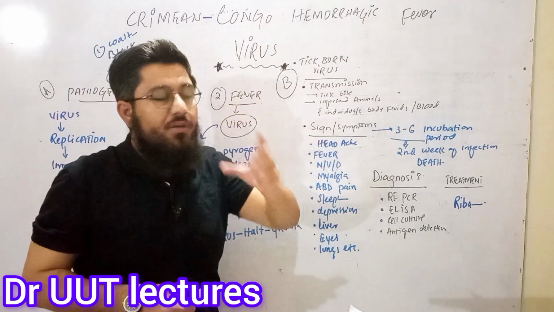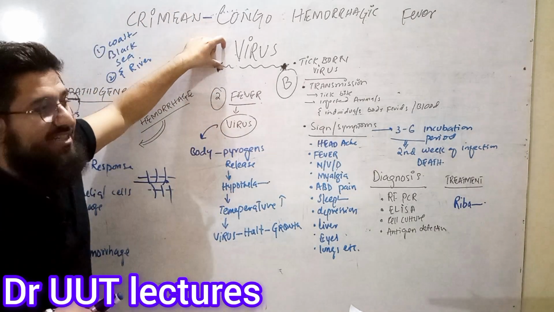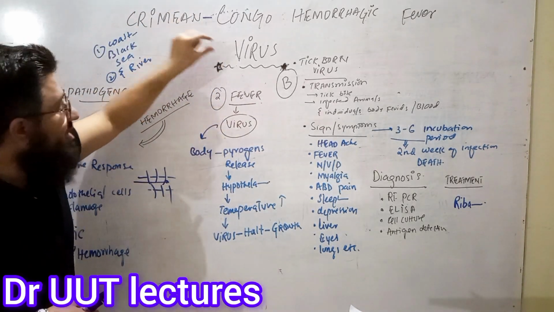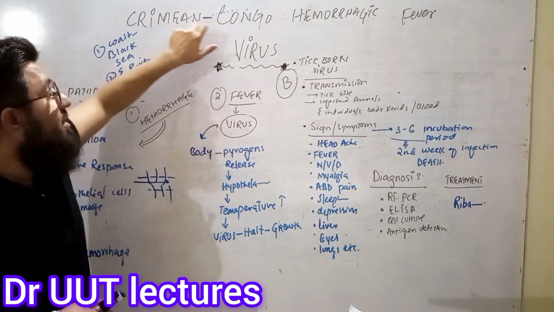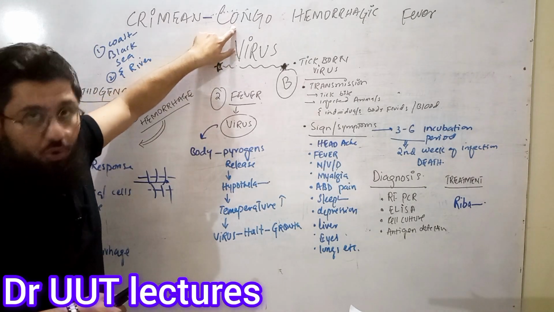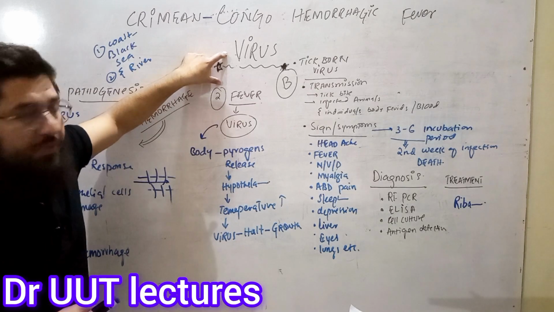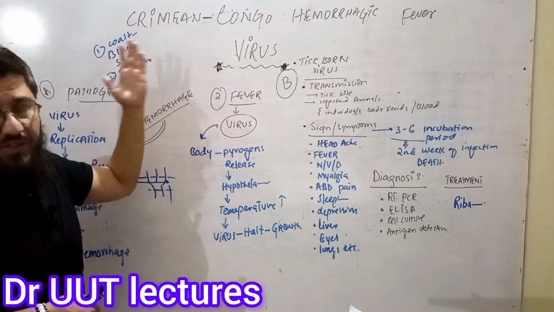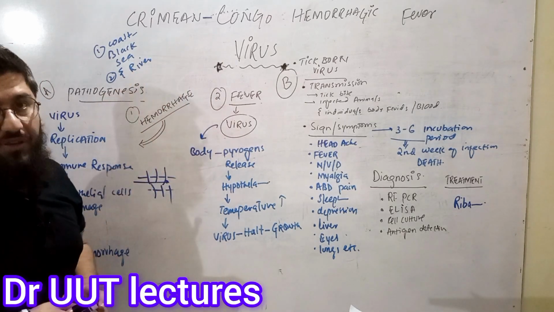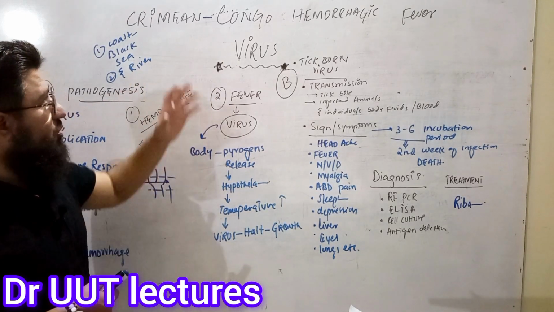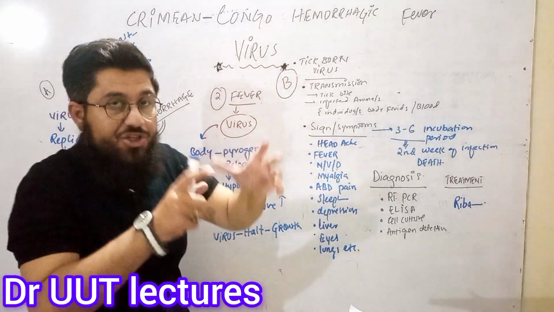Now, why is this name given? Let us know that first of all. This name is given to this virus because of its discovery. When this virus was discovered, it was discovered in these two regions, Crimean and Congo. These two were the regions where this virus was discovered for the very first time. One is a coastal area of the Black Sea, and the other is somehow a river in Africa, South Africa.